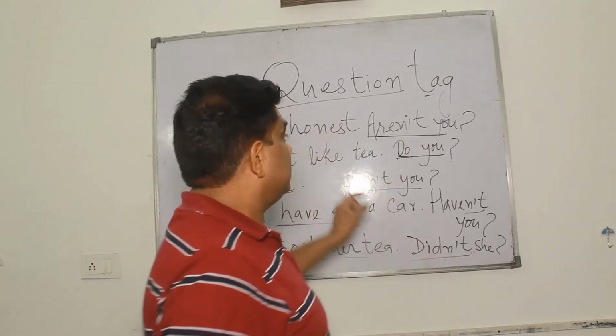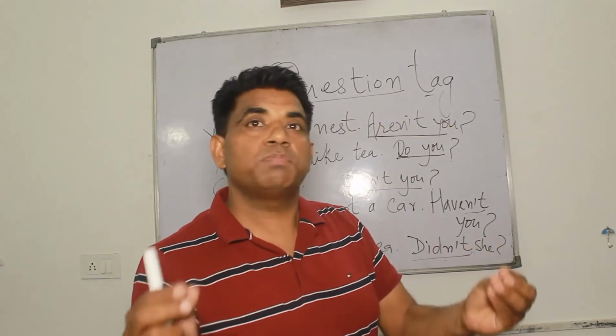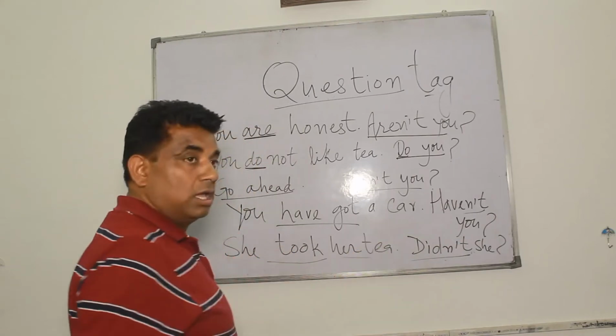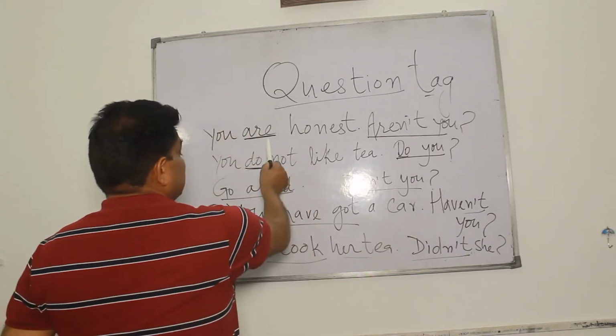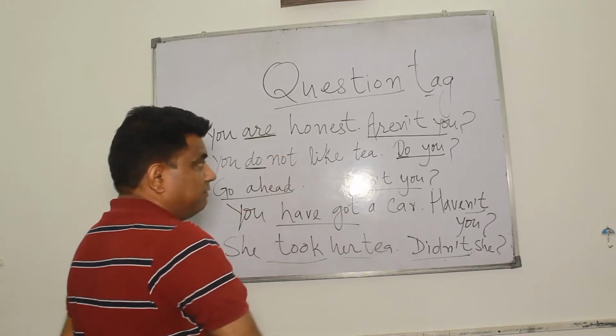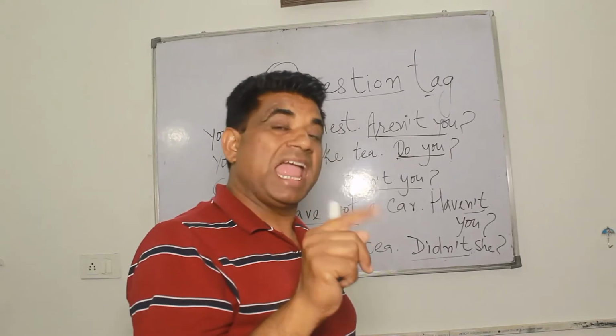So at the end of every sentence there is a question, but it is a short question, and this part is called question tag. This part is question tag. So you must have noticed something. If the sentence is in positive, the question tag is in negative, and vice versa.